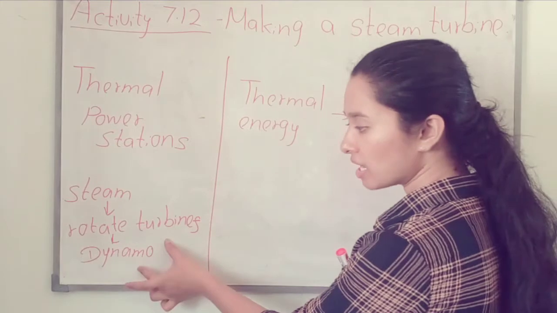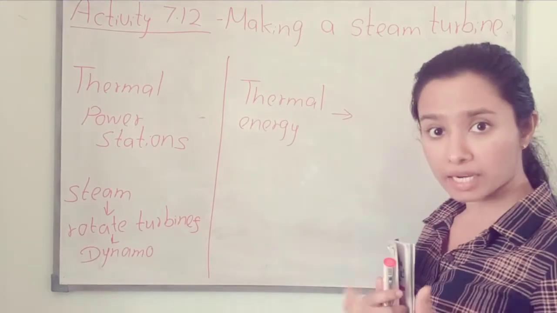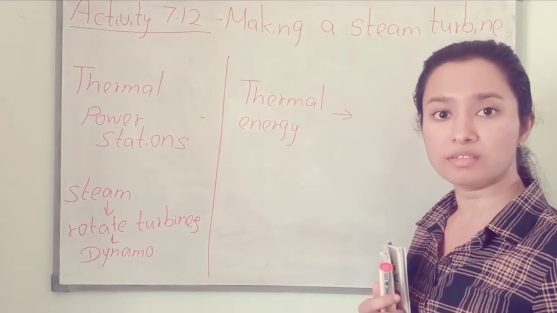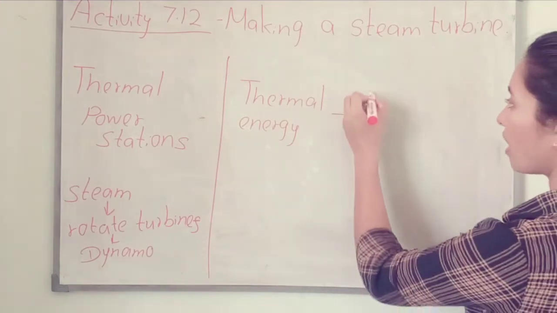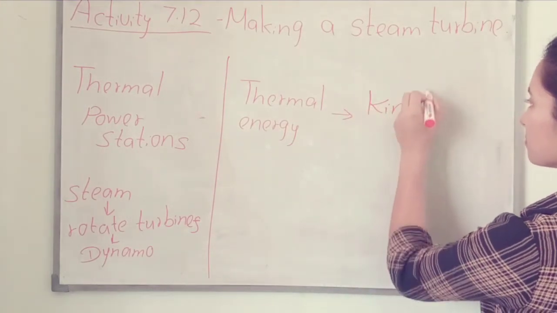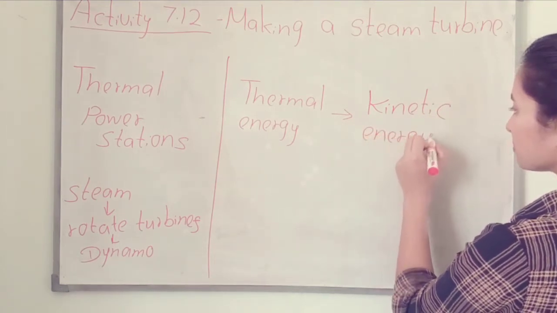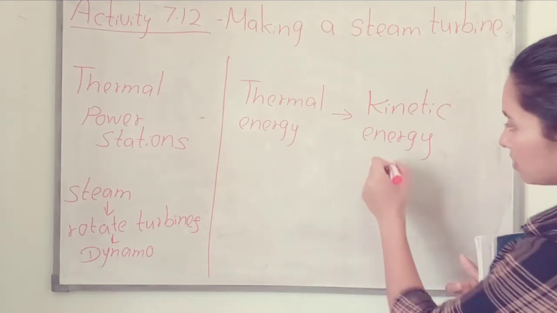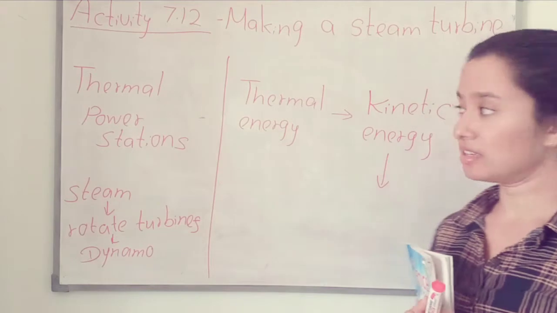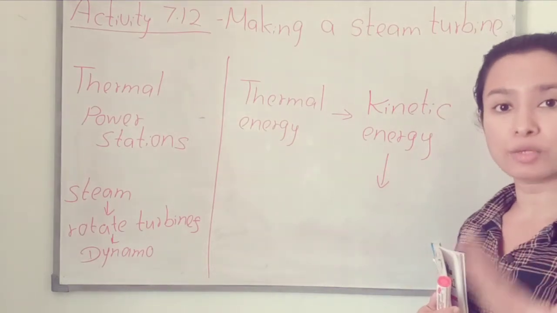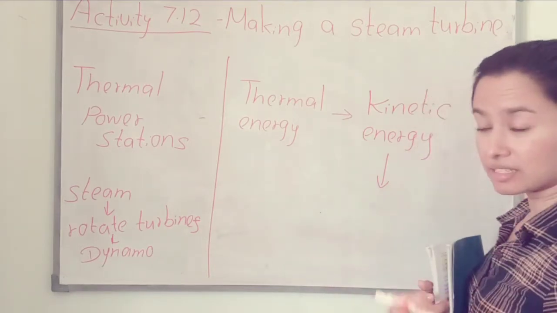Turbines are connected to the dynamo, so the dynamo will rotate. That is a movement. That means thermal energy is converted to kinetic energy. Then the dynamo produces electricity, so kinetic energy is transformed into electrical energy.